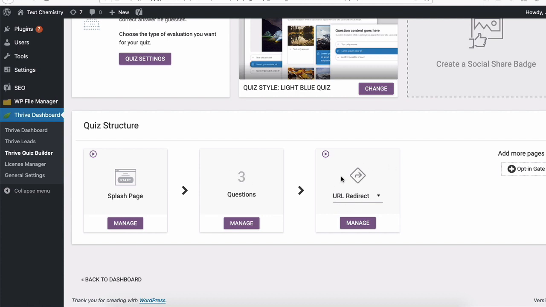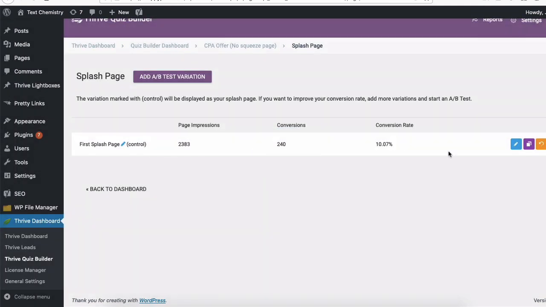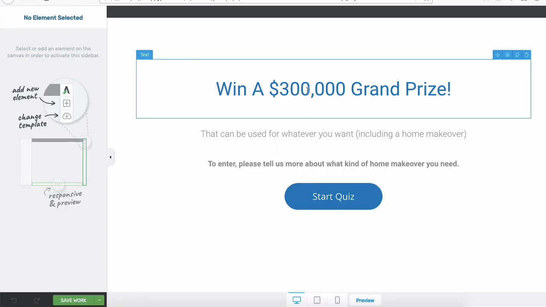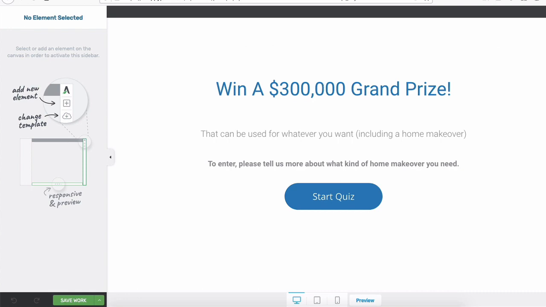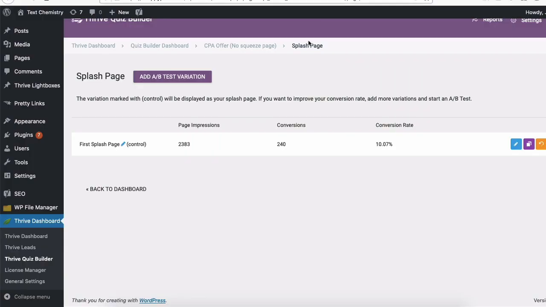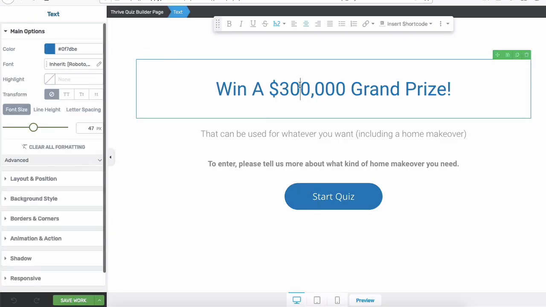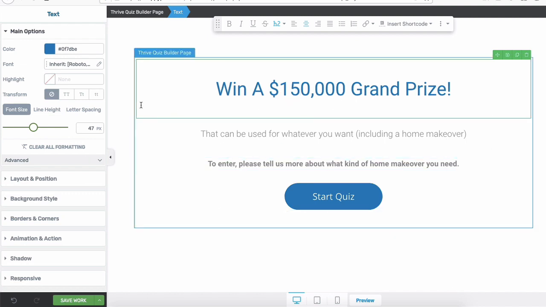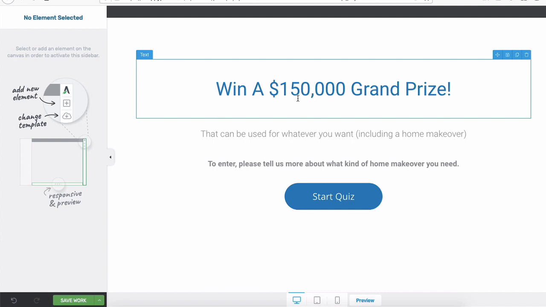There are a lot of tools that let you do that. You can use Thrive Quiz Builder here, or another tool if you want. So let's take a look at our splash page, okay? Let's edit the design of this. What this says is win a $300 grand prize, and I believe the offer is a $150,000 offer. So let's change that, this was for another offer. Let's change this to 150. So now we have a very quick landing page where we're gonna send the leads.